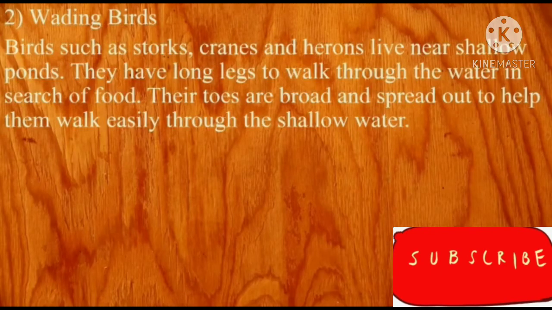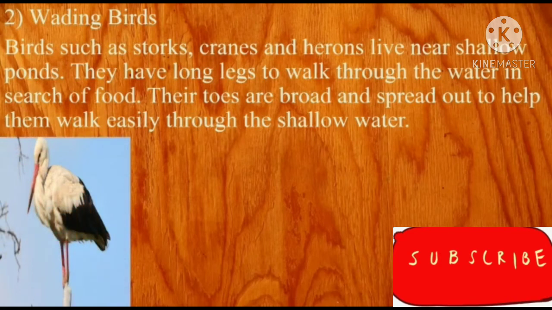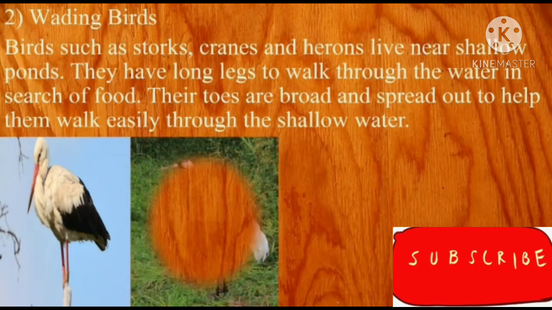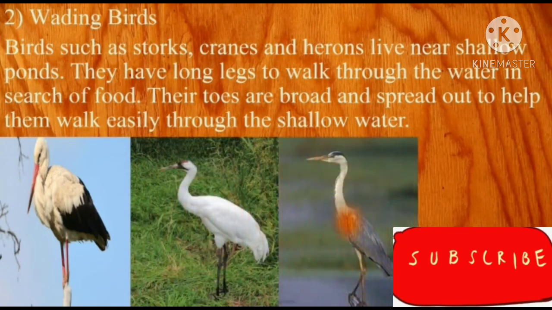The second example is of wading birds. Birds such as storks, cranes and herons live near shallow ponds, little deep ponds. They have long legs to walk through the water in search of food. Here are examples of a stork, a crane and a heron. The first one is a stork, the second image is of a crane and the third is a heron. They live near the pond area.